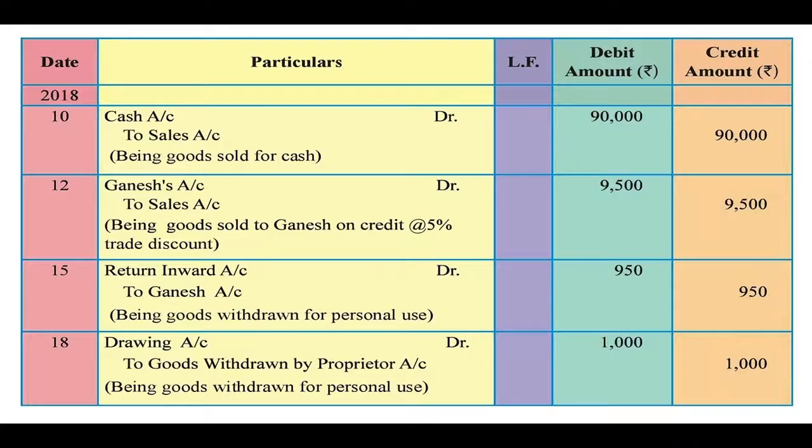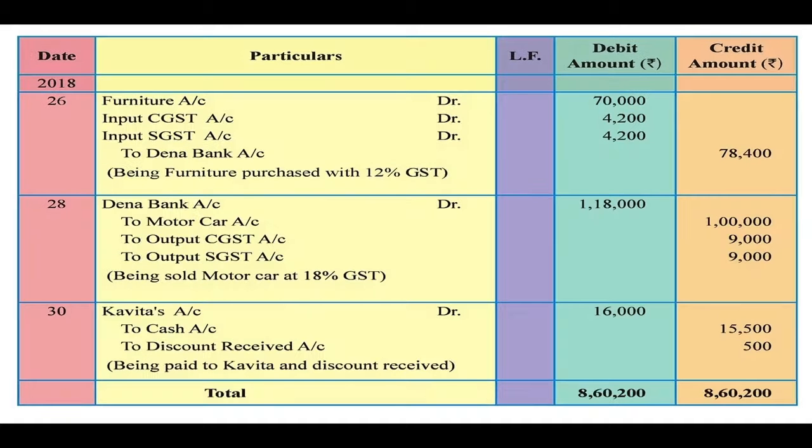So in the journal entry, 26th April, furniture account debit because furniture comes in the business. Then 8,400 is divided into central and state GST equally. So the total cash paid by Dena Bank, because the check is paid, is 78,400, that is the total of these three amounts, 70,000 plus 4,200 plus 4,200.